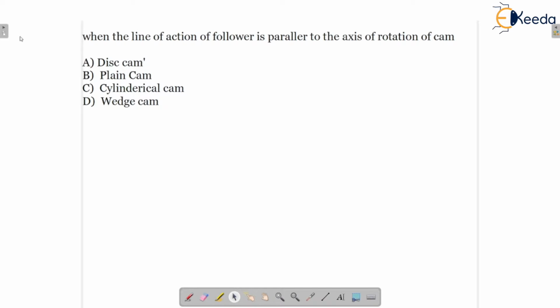When the line of action of the follower is parallel to the axis of rotation of the cam, the diagram would be like that. Only you can understand in that condition. I'm just drawing the rough diagram.